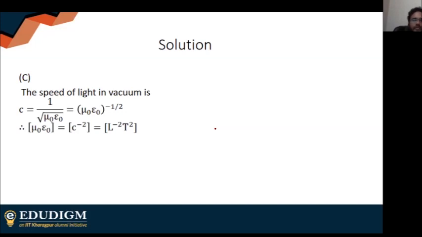The dimensions of C are meter per second, which is L to the power 1, T to the power minus 1. Now minus 2 has come here, so it will be L to the power minus 2, T to the power 2. Yes, it is indeed.